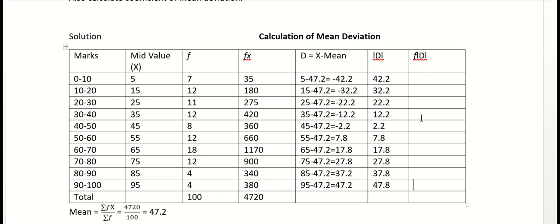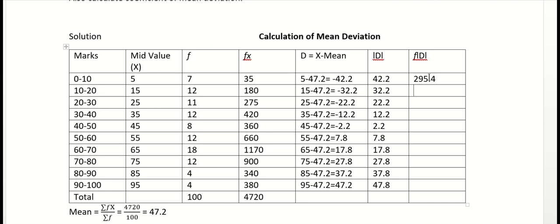right? Now we will multiply this absolute value of D with the frequency. So this absolute D is multiplied by this frequency, right? So now this becomes, first is 7 into 42.2, it becomes 295.4.